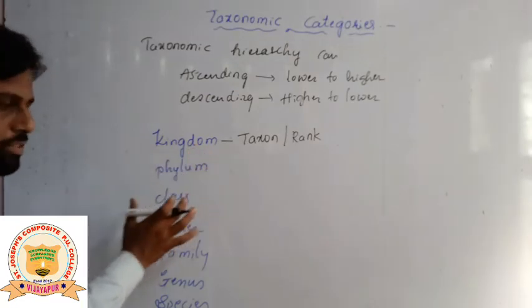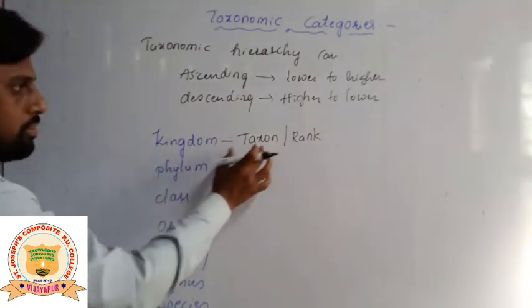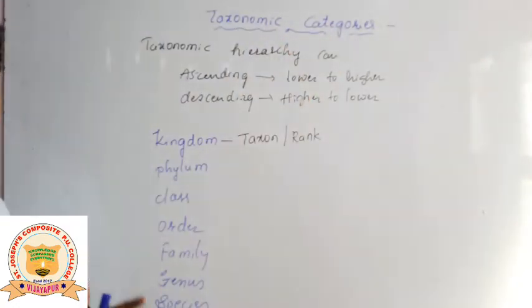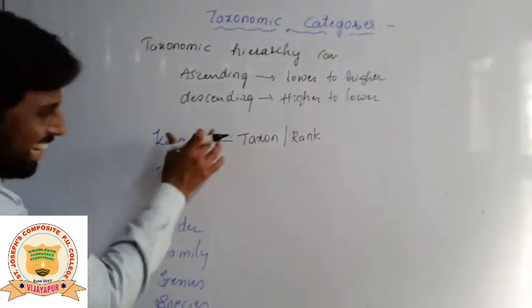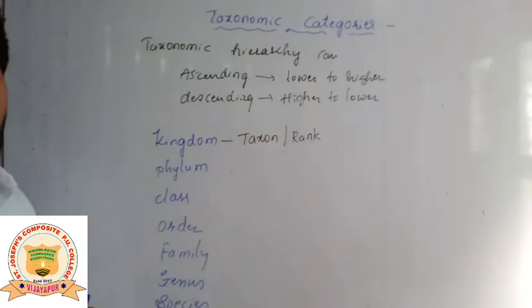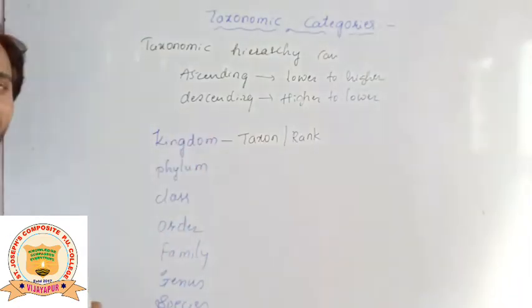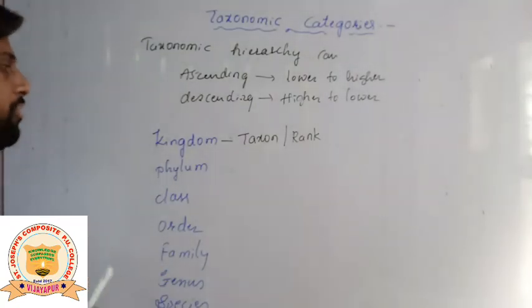Each step is a rank, a taxon, a taxonomic category. All are the same words. These taxa are called the basic units of classification.